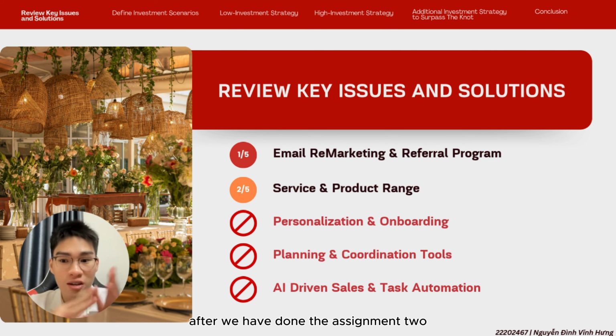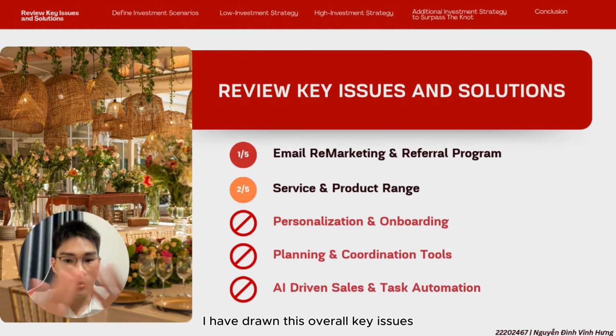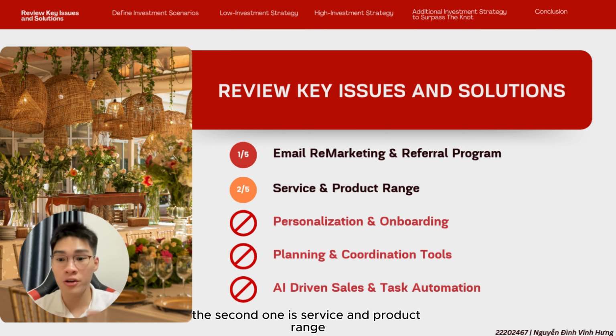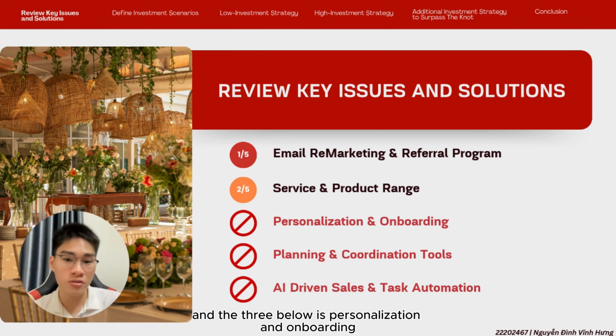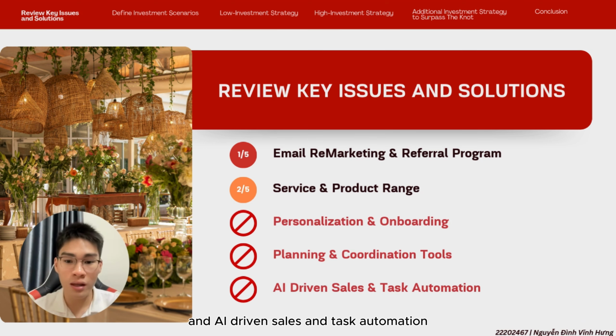After we have done the assignment 2 gap analysis and touch point analysis, I have drawn these overall key issues. The first one is email remarketing and referral program, which scores only 1 out of 5. The second one is service and product range, only 2 out of 5. And the three below are personalization and onboarding, planning and coordination tools, and AI driven sales and task automation.